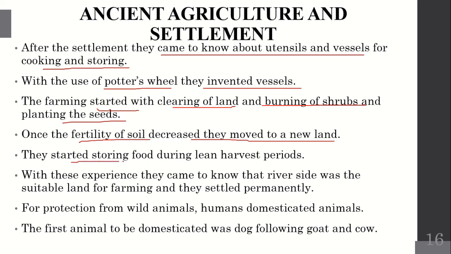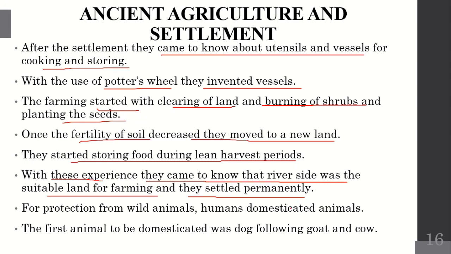They started storing food for the lean harvest period. Once the rice and wheat were grown, after use, the remaining food they started to store so that they could use it in the future. With this experience, they came to know that the riverside was the suitable land for farming, and they settled permanently. With all this agriculture, making vessels and so on, they came to the conclusion that the riverside is the best place to settle.